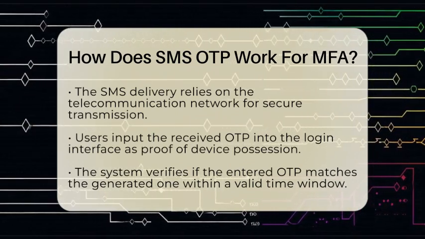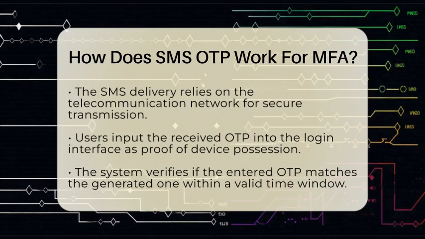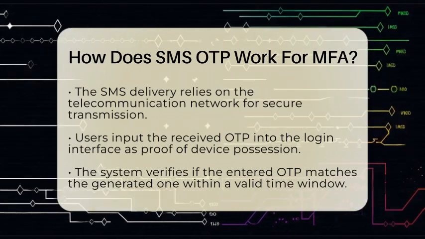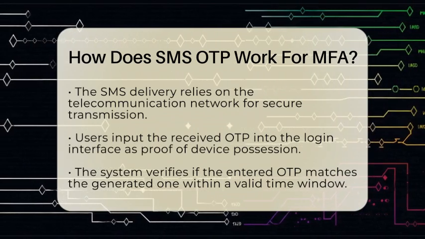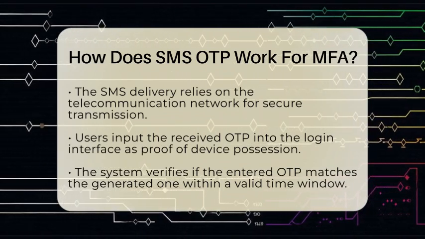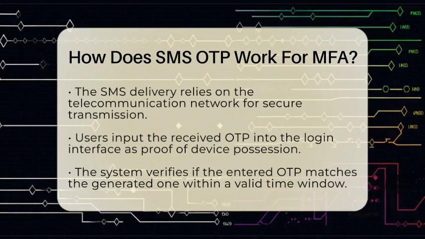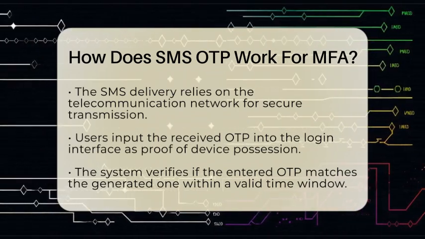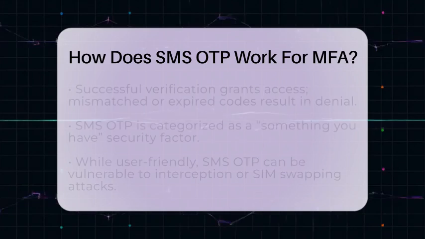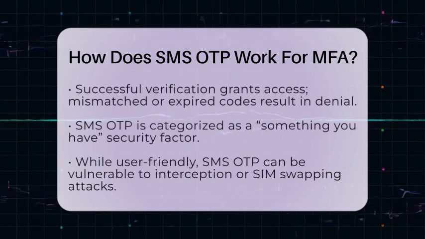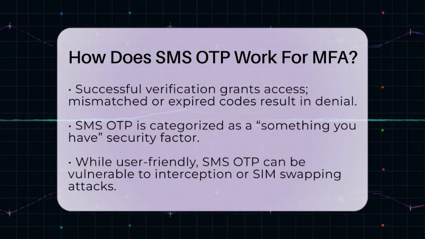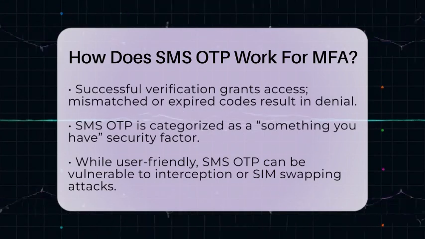The system then checks if the code you entered matches the one it generated. If it does and it's still valid within the time window, you get access to your cloud resources. If the code doesn't match or has expired, access is denied. This process adds a layer of security because even if someone steals your password, they still need your phone to get the OTP. It's important to remember that SMS OTP is considered a something you have factor.